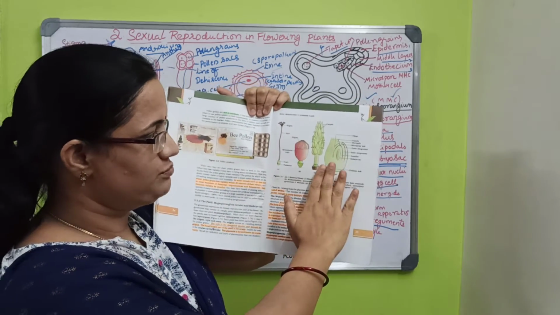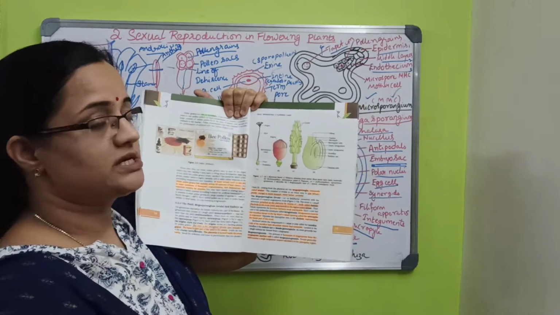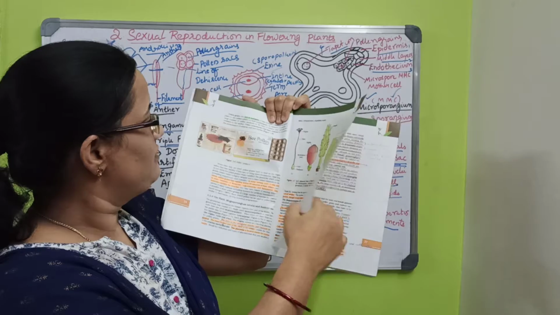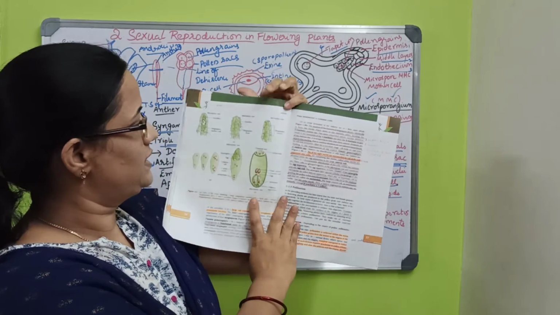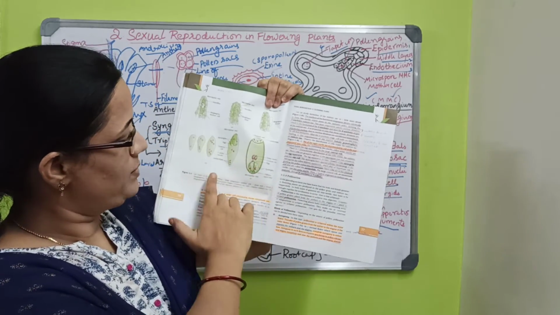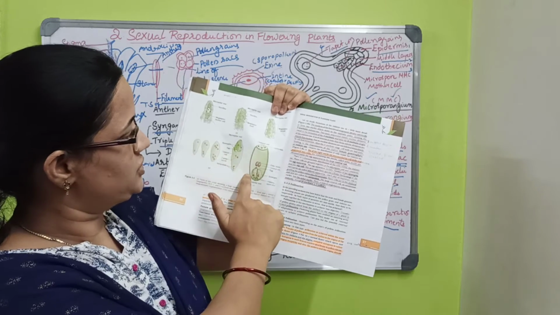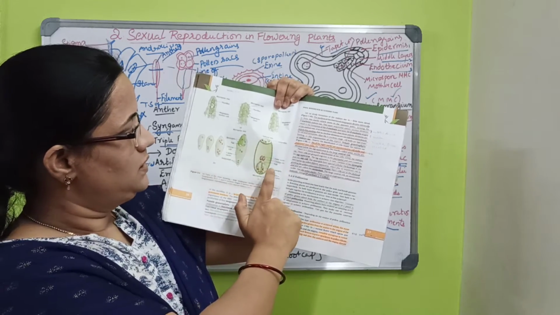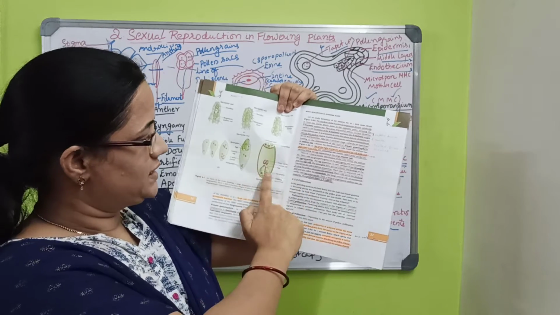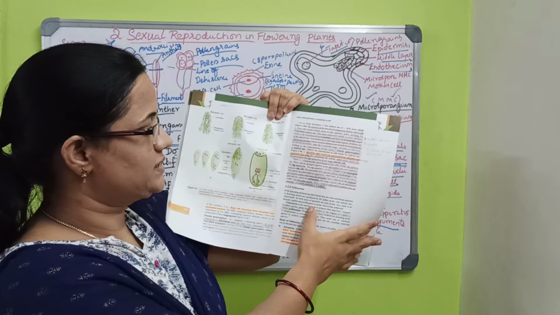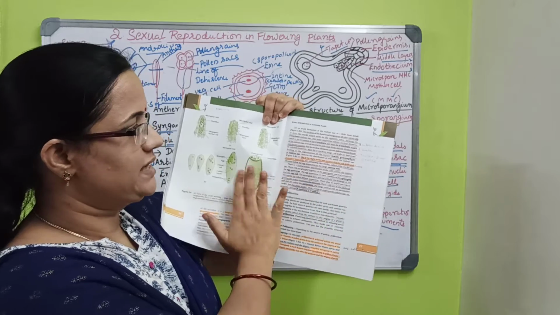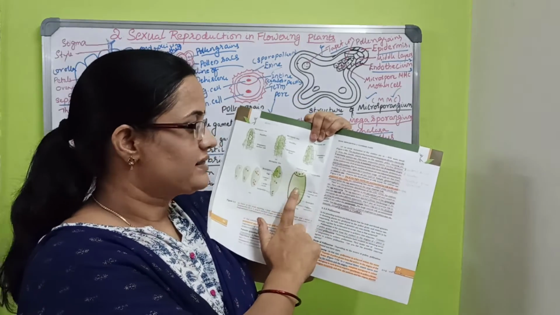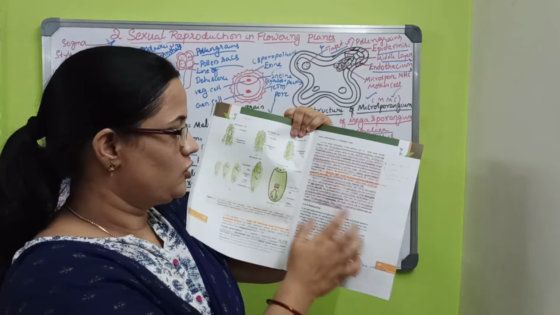Based on gynoecium shape there are different kinds: monocarpellary, syncarpous. There will be different definitions, and how megaspore mother cells divide, and how finally the egg apparatus forms, the 8-nucleate, 7-celled stage. If they ask for the 8-nucleate, 7-celled stage, you have to draw this.